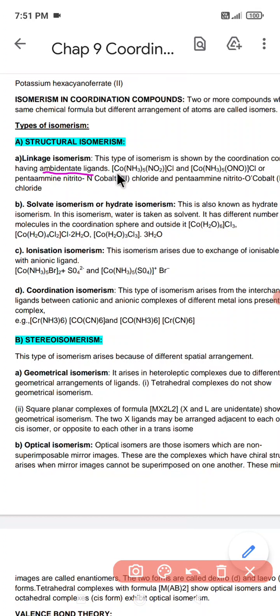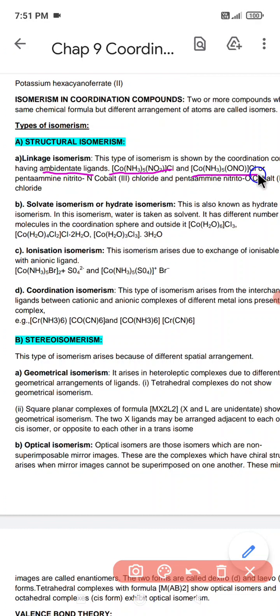For example, we have this coordination compound where the central metal ion is cobalt, bound with 5 ammonia, 1 nitro and Cl. This first compound shows linkage isomerism with another compound.